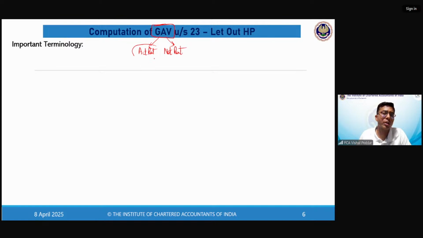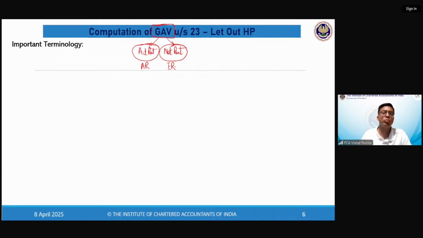This is the rent which you are getting. This is the rent which is the value of the property had you given it on rent. So this is where the calculation becomes interesting. They are saying that we do not only see the actual rent, we will also see the notional rent. Now this over here is called actual rent. This is called expected rent. So these are the terminologies used in the law.